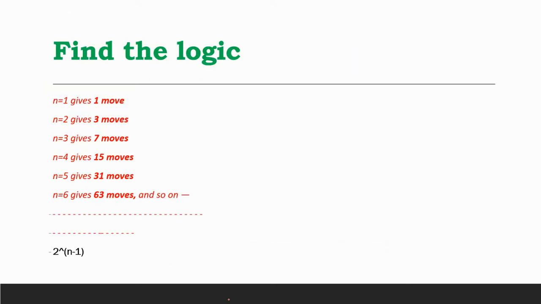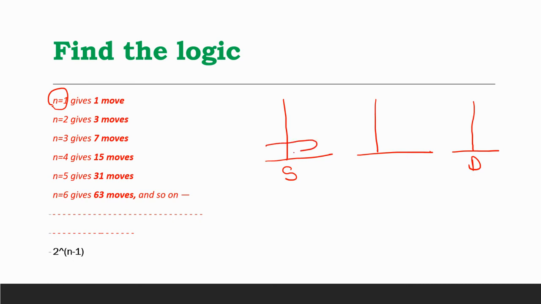Now talking about the logic, I'm just giving you a brief idea, and it will be very helpful for us to solve the question, right? So first I am just giving you a small idea. Let's say, what if we have only one disk? Suppose we have the same tower, the same rods, there are three rods, right? So suppose we need to move one disk from source to destination with the help of this helper rod, right? So what you need to do, you don't even need this helper.